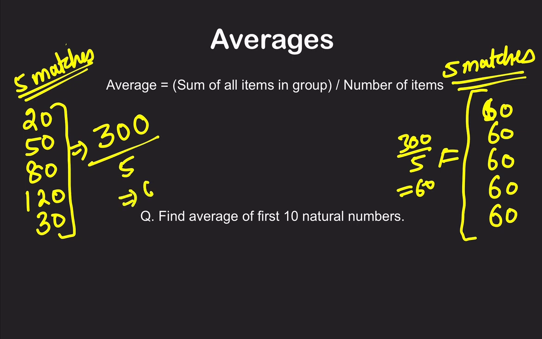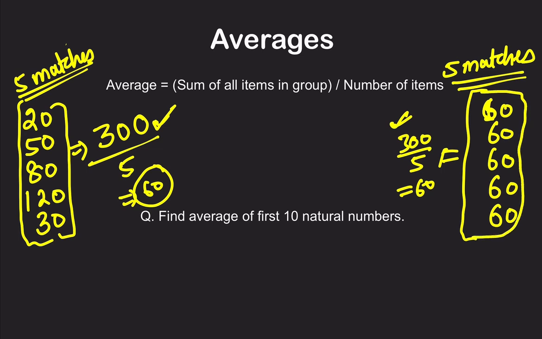So what does average mean? See, it's not possible for Virat Kohli to score 60 runs in all the matches, right? But when we see the sum on this side and on this side, the sum is equal. So that means I either take the sum of all the scores Virat Kohli has scored in 5 matches, or calculate the average and just distribute it over 5 matches. You will find that in total he has only scored 300 runs. No matter how you calculate it, in number 1 way or number 2 way, right?